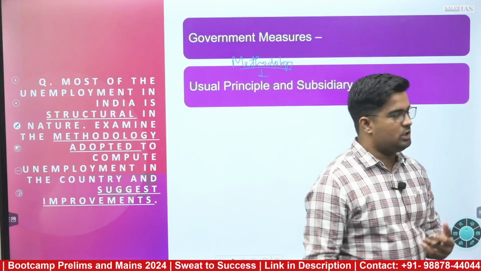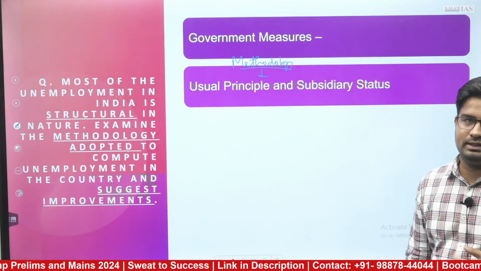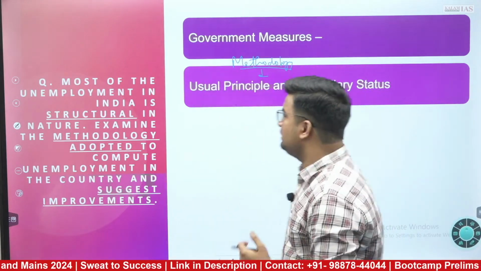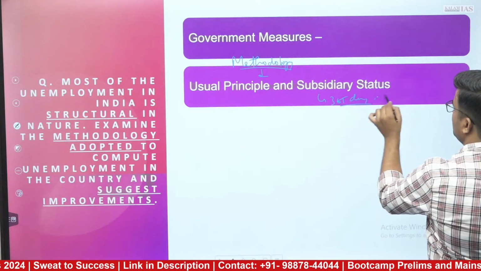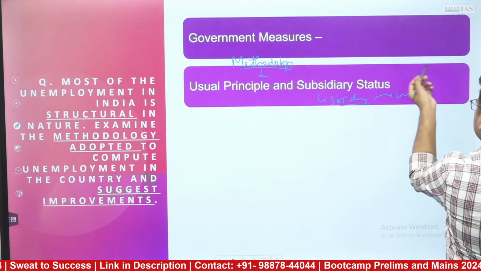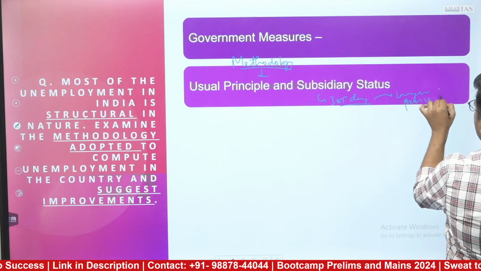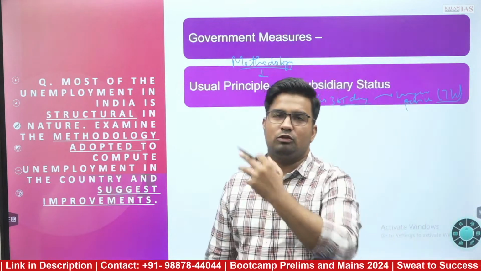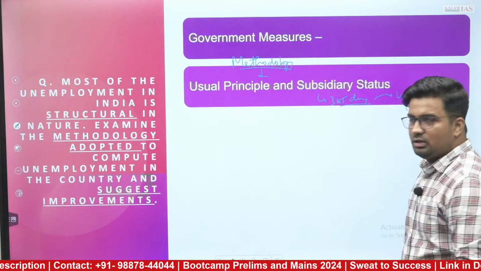Methodology which is being used by NSO, that is first usual principal and subsidiary status. This is a year-long status where they compute that in 365 days for a larger period of time, to be precise, और हम कह सकते हैं on an average 7 months. If a person who was looking for job is not getting a job, तो वो इस status में आएगा, usual principal और usual status of work में.